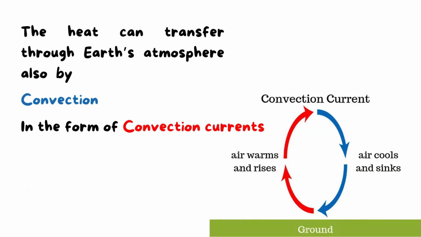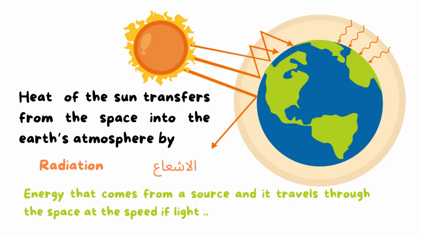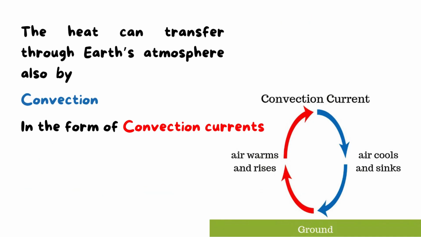And the heat from the sun can transfer through Earth's atmosphere also by convection. So again, heat of the sun transfers from space into the Earth's atmosphere by radiation or by convection, and now we will talk about convection. The heat can transfer through the Earth's atmosphere by convection in the form of convection currents.